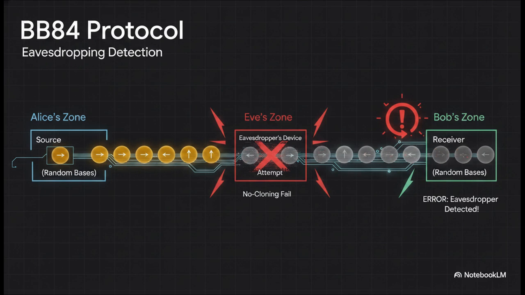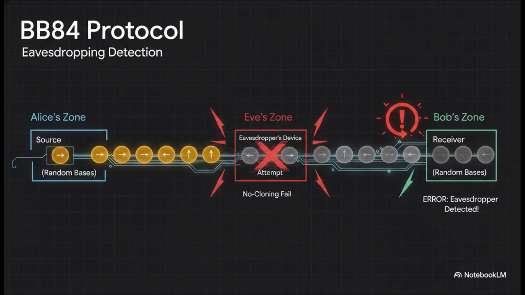First, Alice encodes single photons randomly in either a rectilinear or diagonal basis. Bob measures them, randomly switching between those exact same bases. Then, they publicly compare notes and sift out the bits where their bases matched, creating a raw shared key. But here is where the no-cloning theorem comes back to save the day: eavesdropping detection.